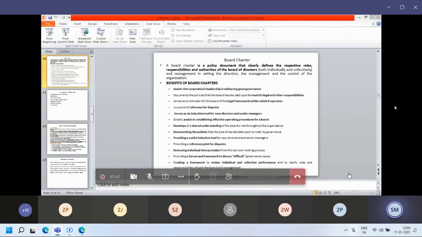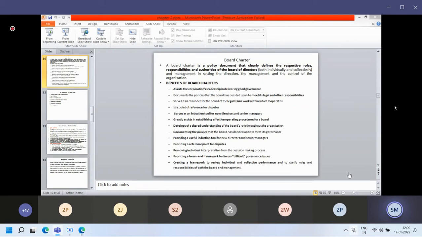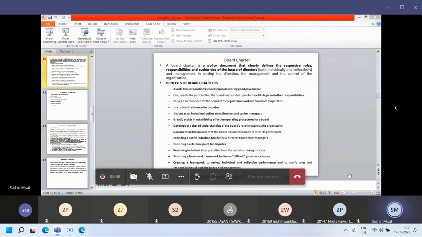And how it can be formed, when it can be formed, when someone will leave that particular position, if the position is vacant, how it can be filled, how much time it should be vacant, within how much period of time we can fill that particular vacancy, and what the procedure will be to fill the vacancy of a director. Everything should be written into the board charter.